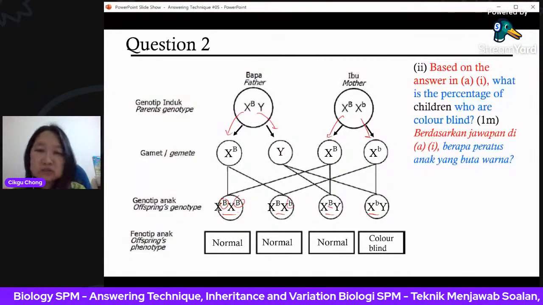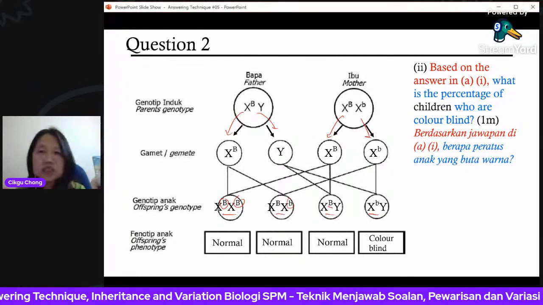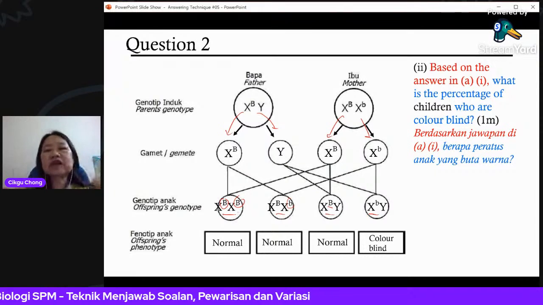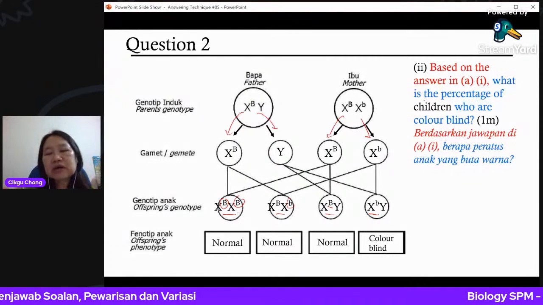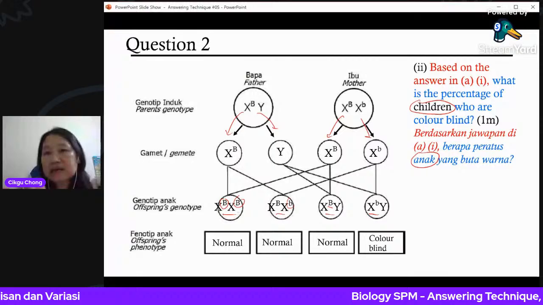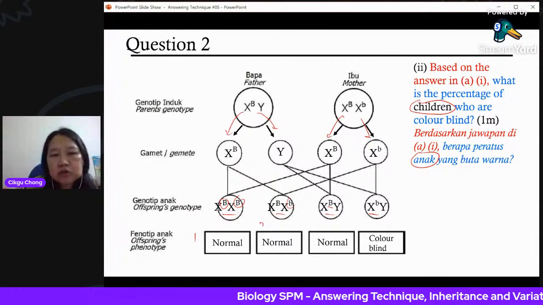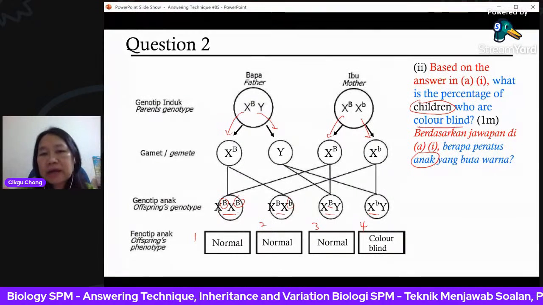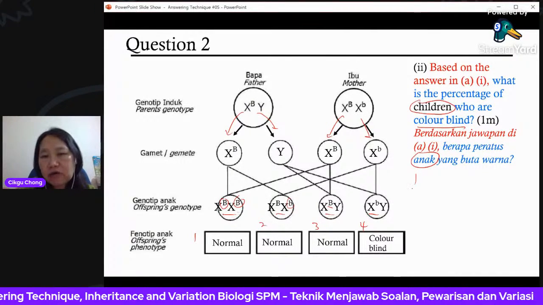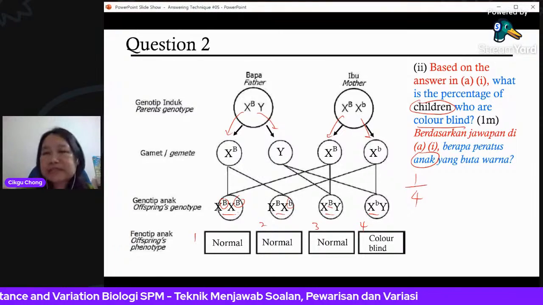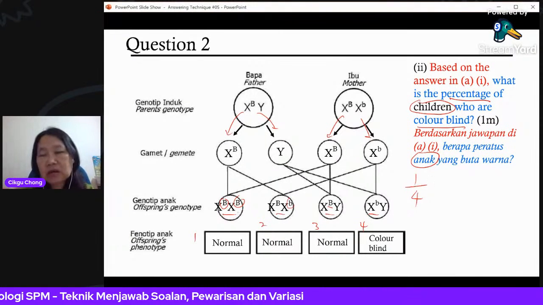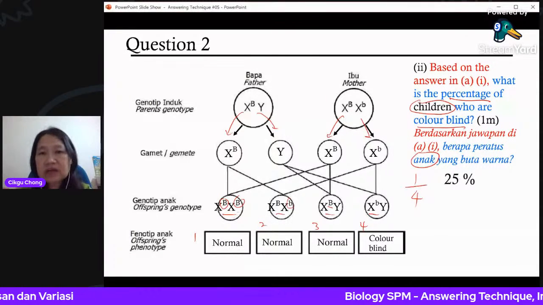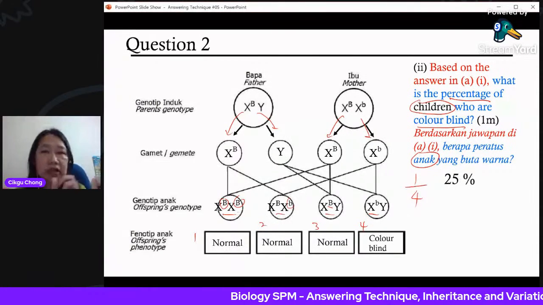So now answering this question, what percentage of the children are colorblind? Look at how many children. Tengok ada berapa anak. You're looking at anak, children. So you see 1, 2, 3, 4. Total 4. And how many are colorblind? Only 1. 1 out of 4, and because it's a percentage, you have to times 100%. 1 out of 4 times 100% is 25%. Even though it's carrier, we also consider as normal.